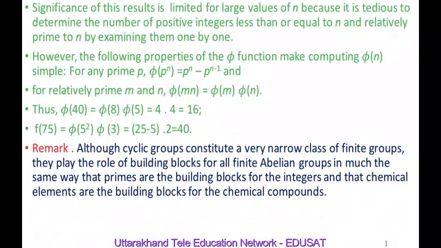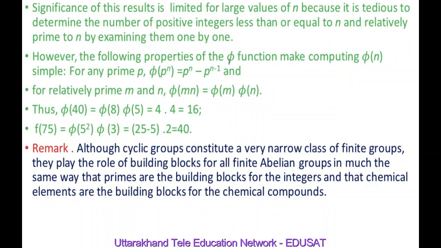The significance of this result is limited for large values of n, because it is tedious to determine the number of positive integers less than or equal to n and relatively prime to n by examining them one by one. For that we need to calculate all the numbers which are relatively prime to n, and this is not a very easy task.